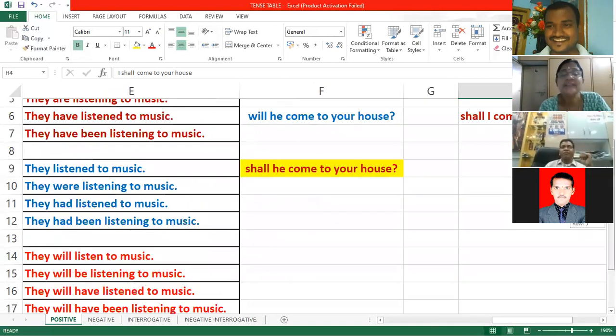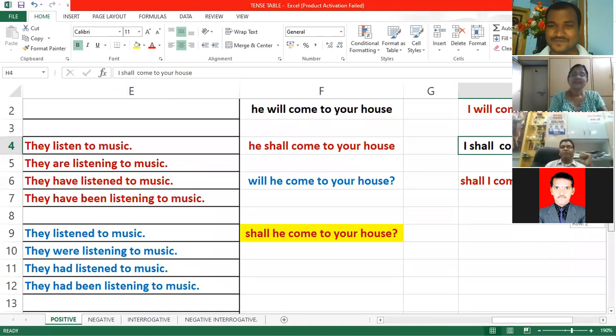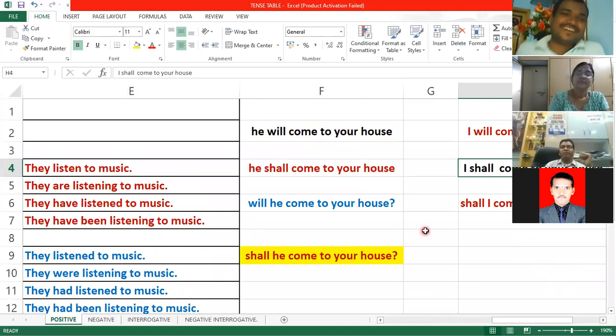Now just look at the examples here. I have given different colors and different examples. He will come to your house. He shall come to your house. Will he come to your house? Shall he come to your house? Doubt. May or may not.